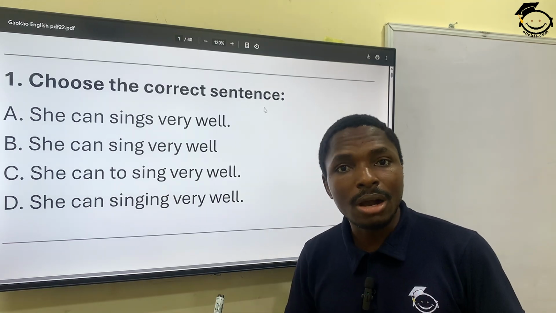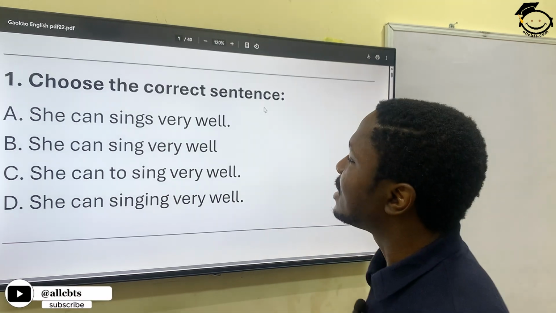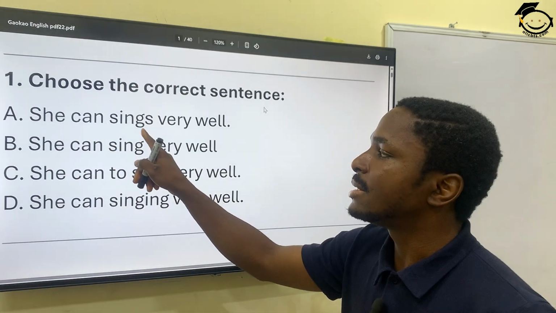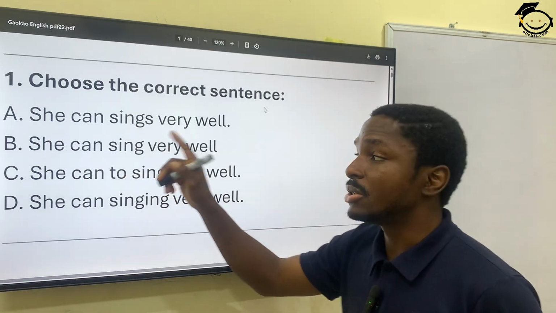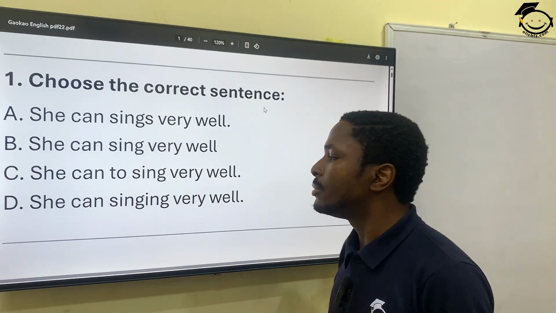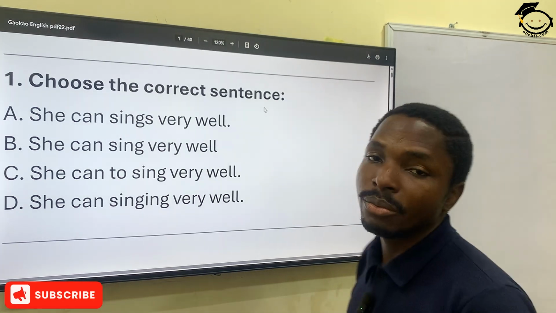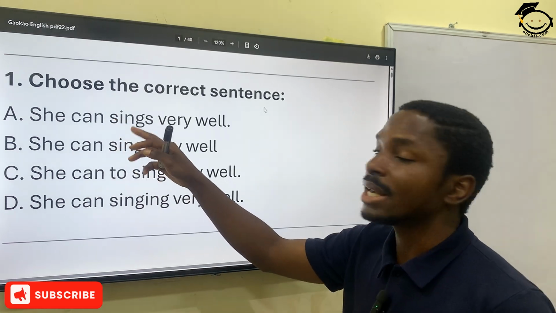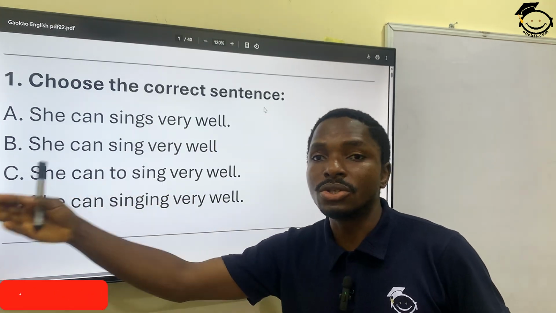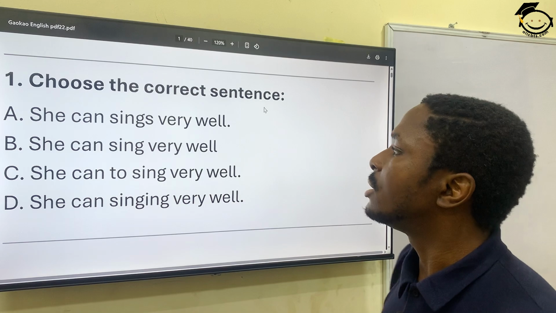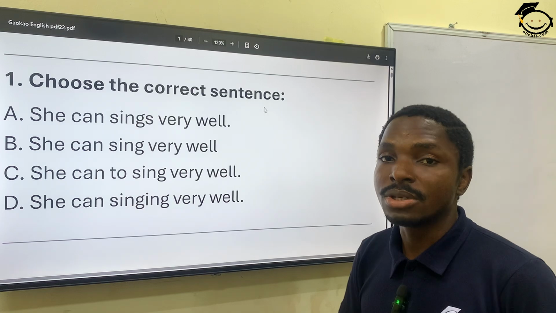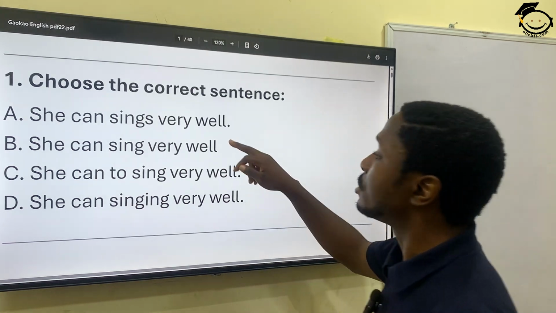In other words, just one of these sentences is correct. The rest are wrong. A, she can sings very well. That doesn't sound right because it can't be sings, because it's singular. Then she can sing very well. She can to sing very well. She can singing very well. This does not sit right because singing is a continuous tense, but that's not in the context of this sentence. So she can sing very well is the correct option, option B.